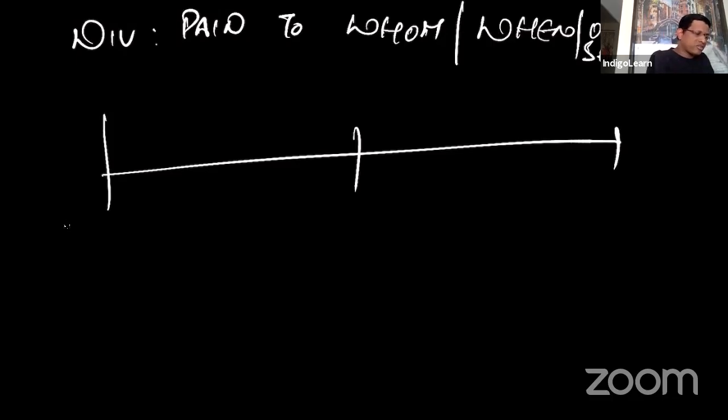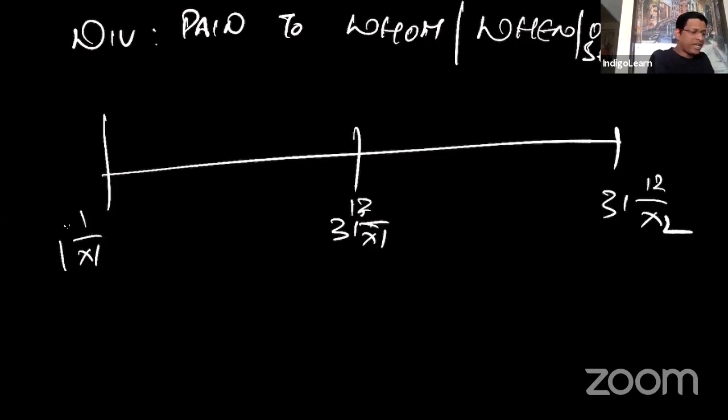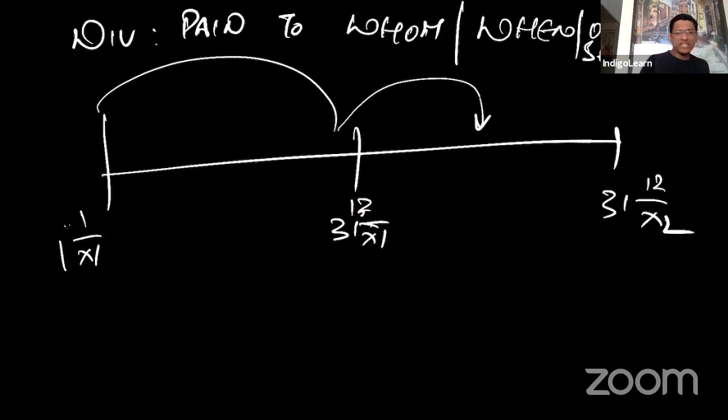Say the year runs from 1st January x1 to 31st December x1, and then 31st December x2. For this year, the final dividend will be paid in the coming year. That we know, right? Final dividend will be paid in the coming year.